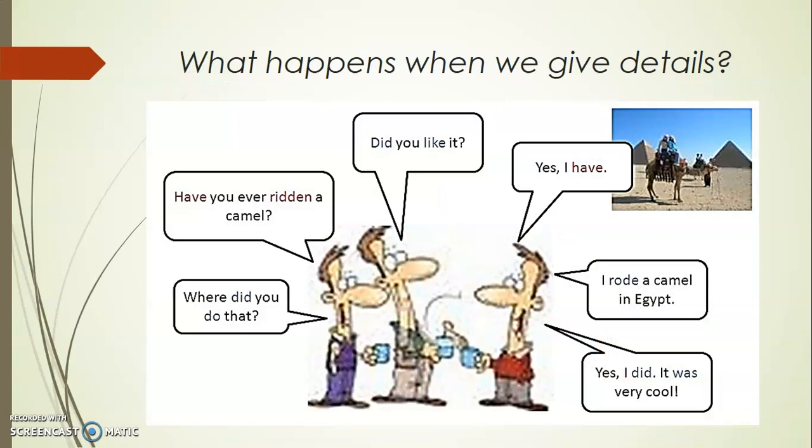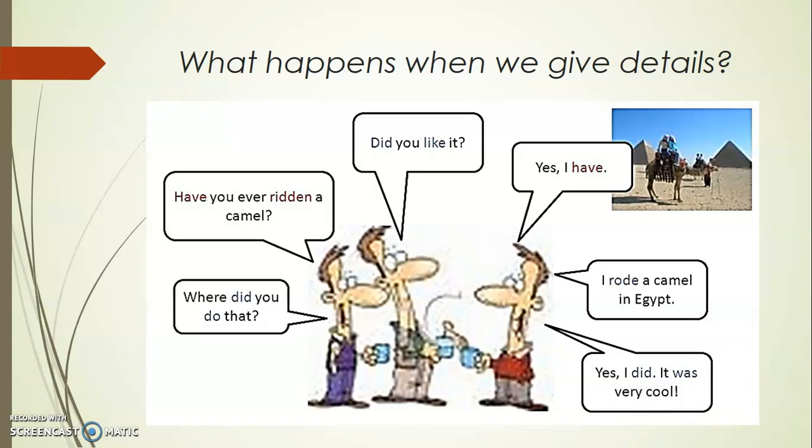But what happens when we want to give some details about this wedding ceremony, for example? When we want to start talking about that particular moment and give some more information about it. Let's look at an example here. Have you ever ridden a camel? Yes, I have. Where did you do that? I rode a camel in Egypt. Did you like it? Yes, I did. It was very cool.